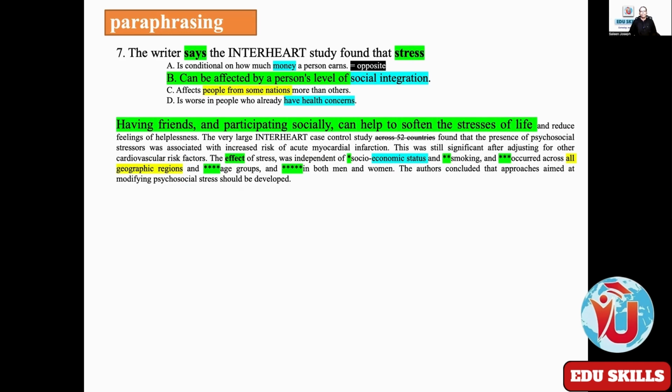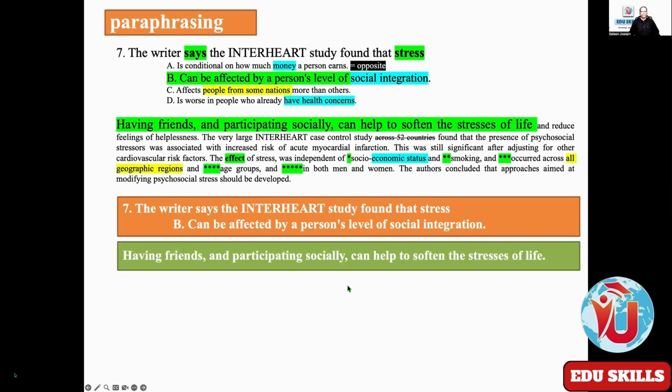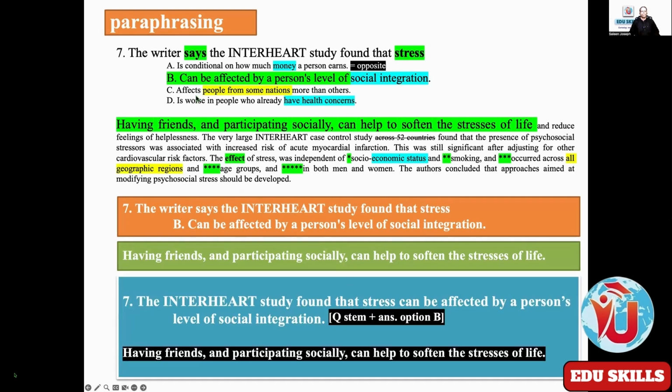Yes. Now you see how beautiful the topic sentence is here. Option B and the topic sentence are the same. Okay. So this is how paraphrasing is done. The study found that stress can be affected by a person's level of social integration. Means the question stem and option B, I have written together. Question stem plus answer option B is written together.